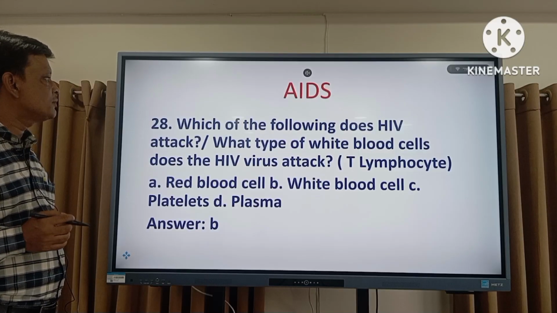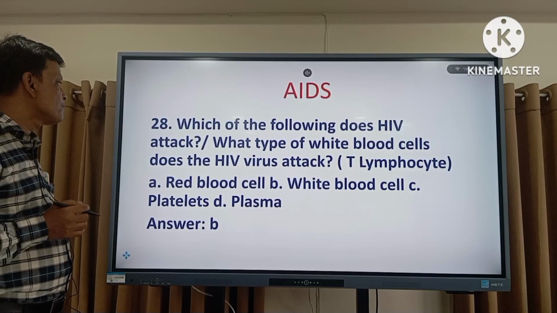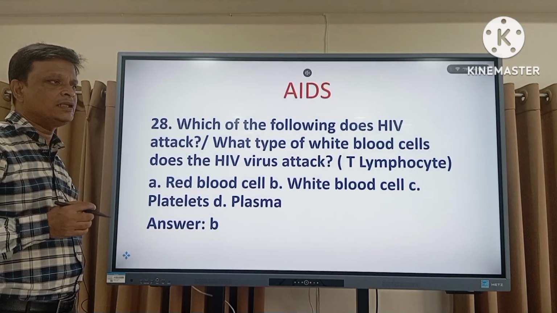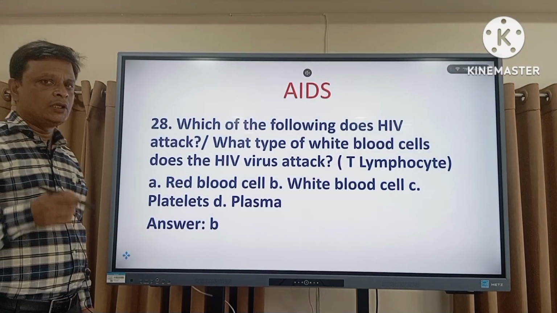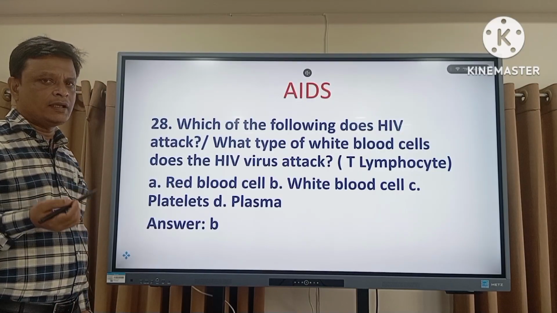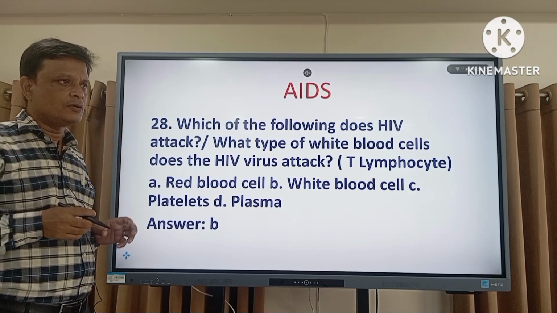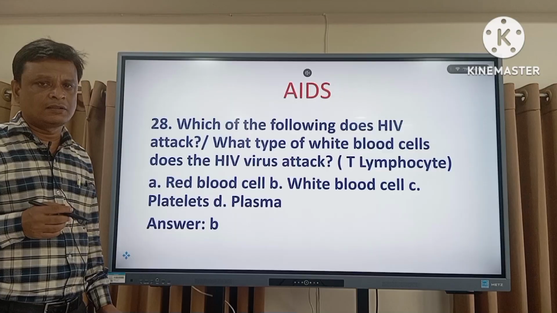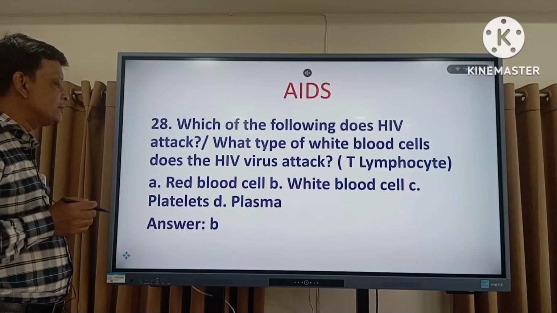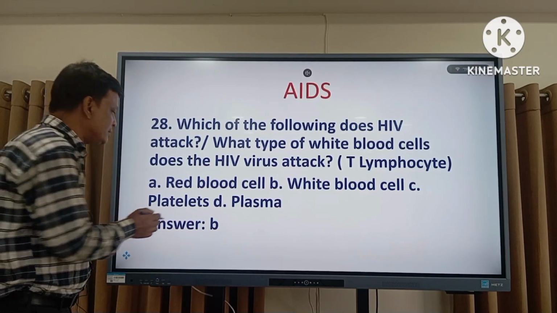28 number question. Which of the following does HIV attack? Which type of white blood cell does the HIV virus attack? The right answer is T lymphocyte. T lymphocyte is the white blood cell in which HIV virus can multiply. When HIV virus enters our body, it infects the T lymphocyte, and T lymphocyte plays a very important role in human immunity. White blood cell, lymphocyte, T lymphocyte is one kind, so the right answer is white blood cell.